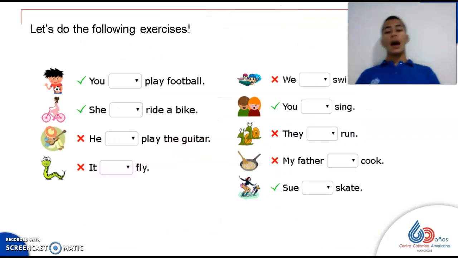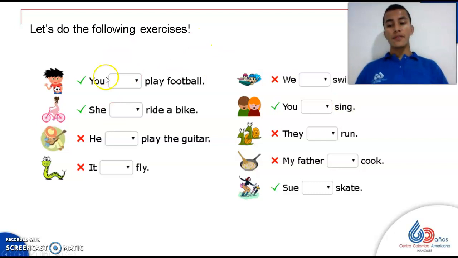Now, here we are going to do some exercises to put into practice what I already explained to you, okay? So we have some sentences with some spaces. Here you have some gaps that you are going to fill with the missing can, affirmative, or can't, negative. If we have a tick here, it means that it is an affirmative sentence, sorry, and you have to put can. But if we have an X here, it means that the sentence is negative.